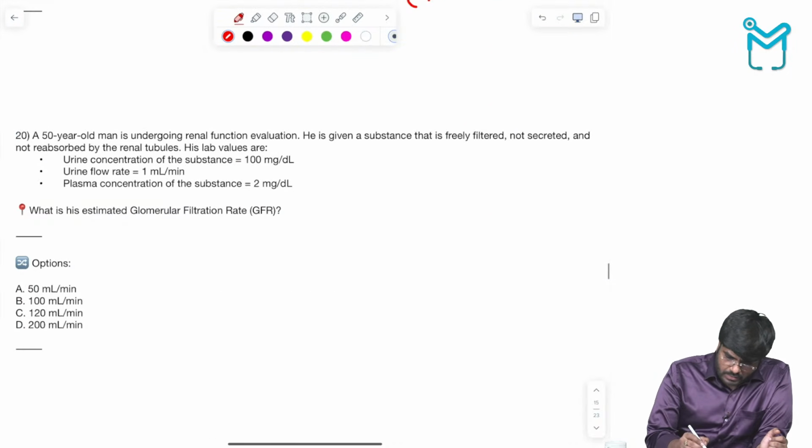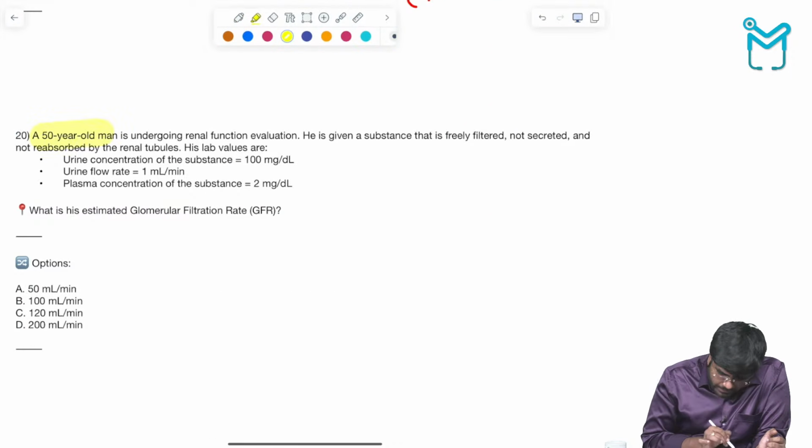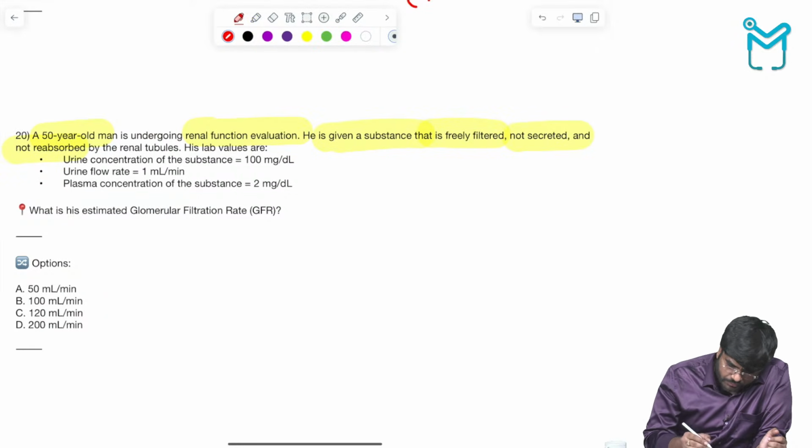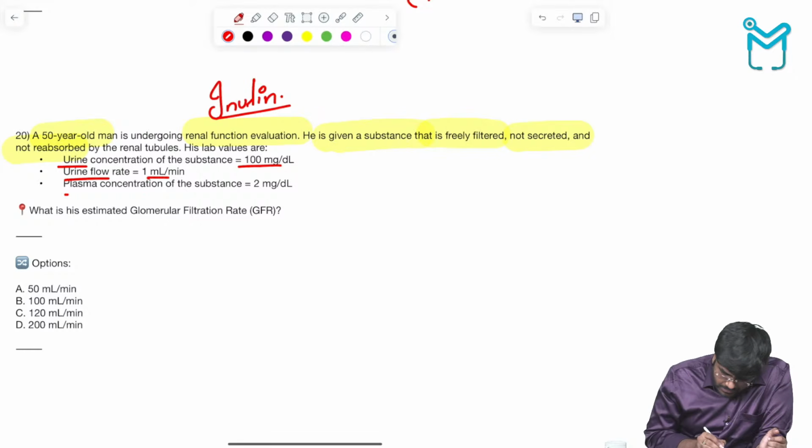Chalo, next. 20th question. A 50-year-old man is undergoing renal functional evaluation. He is given a substance that is freely filtered, not secreted and not reabsorbed. You know, this is nothing but inulin. His lab values are given: urinary concentration, urine flow rate, plasma concentration, everything is given. What is the estimated GFR in this person?